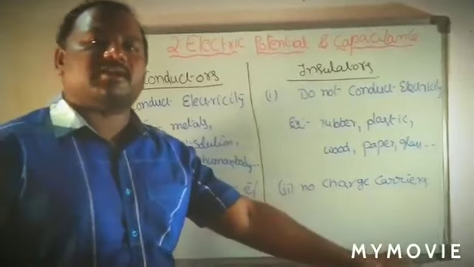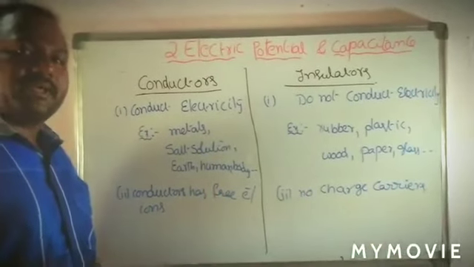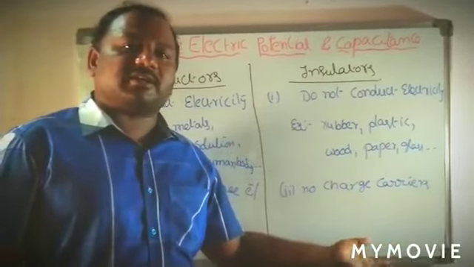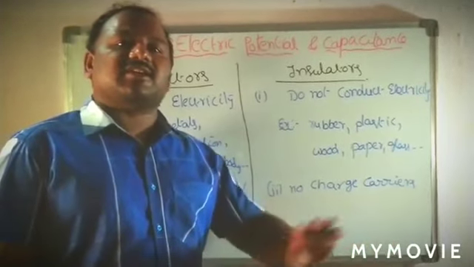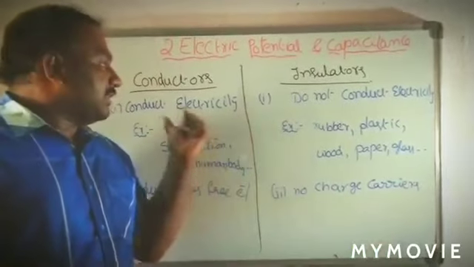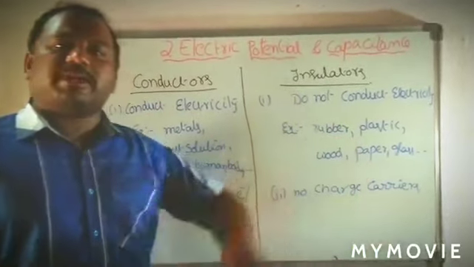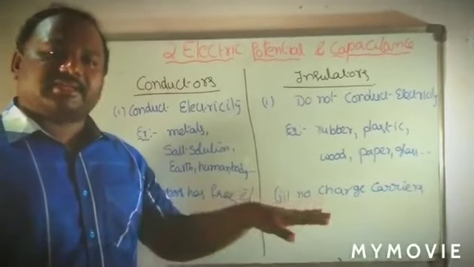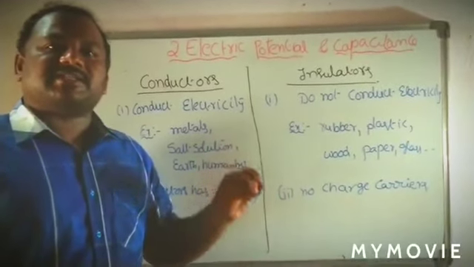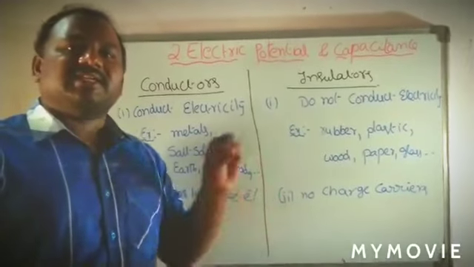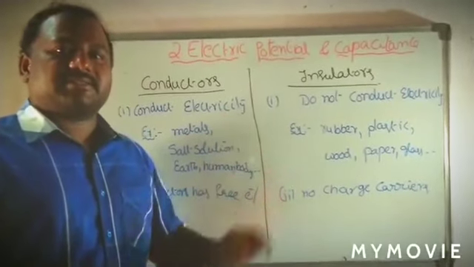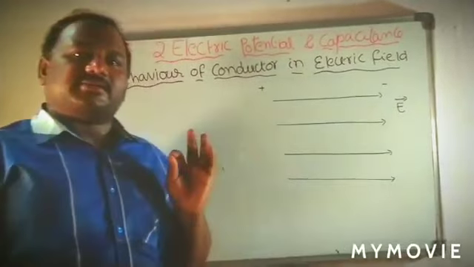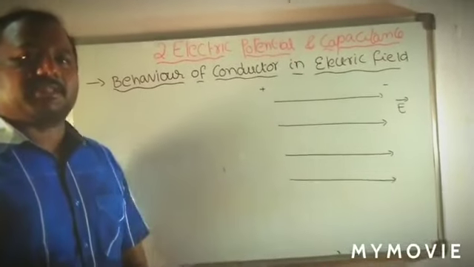There are no free electrons there, but in conductors free electrons can be there. Due to that, conductors will conduct, but in insulators there are no free electrons, so insulators cannot conduct. But by the arrangement of these two materials, conductors and insulators, we are going to make a capacitor. The capacitor can store charge in a small space. Now we discuss the differences between conductor and insulator.